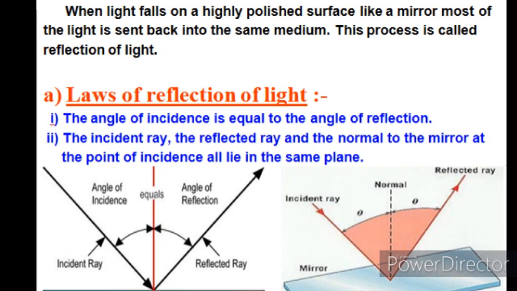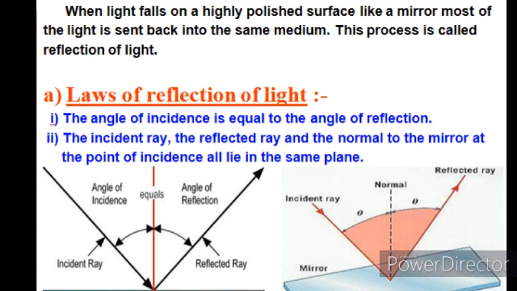Here we have two laws of reflection. First, can you see there is a light which is coming from the source? This light is known as the incident ray. When it hits the surface of the object, it bounces back, and the ray that is bouncing back is known as the reflected ray. So the first law of reflection is: the angle of incidence must be equal to the angle of reflection, and there is a normal which is in between these two angles.